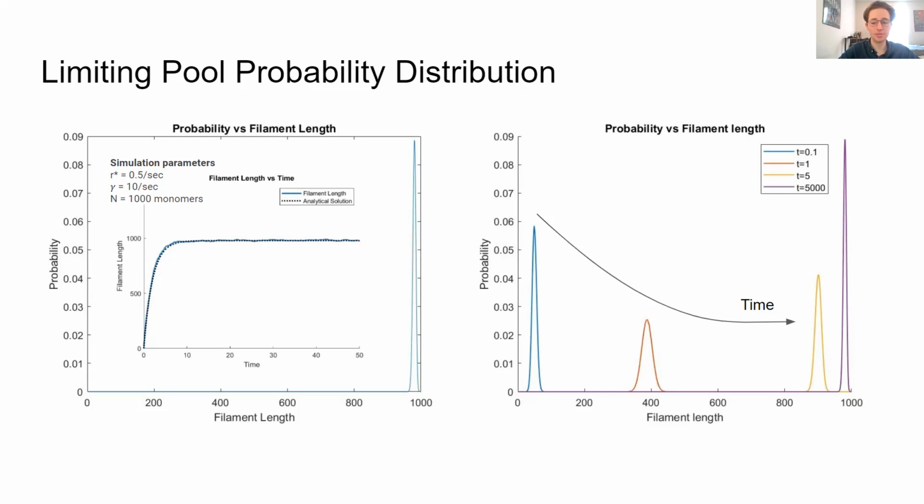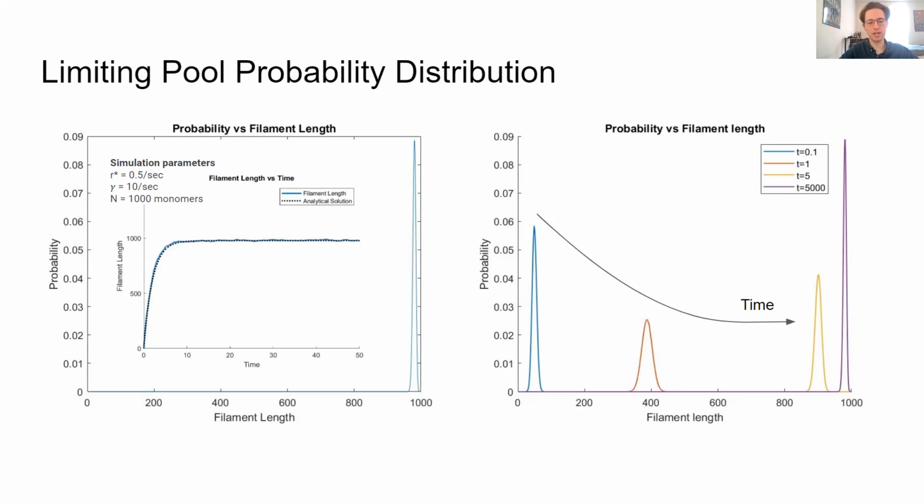Once this happens, the filament is using up almost all of the monomers in the system. It can't actually use all of the monomers in the system because the rate of disassembly would then become higher than the rate of assembly. So it never uses all of the monomers, but it comes close to it.